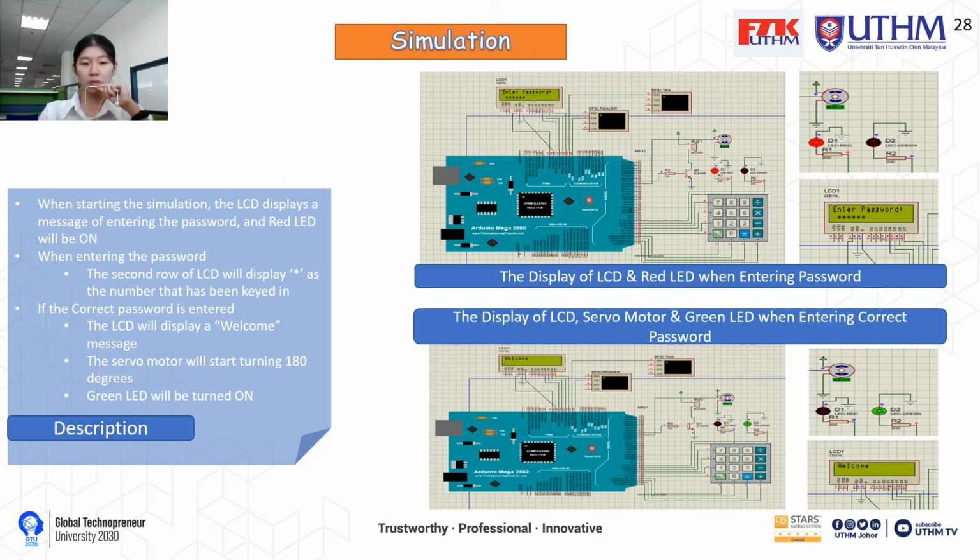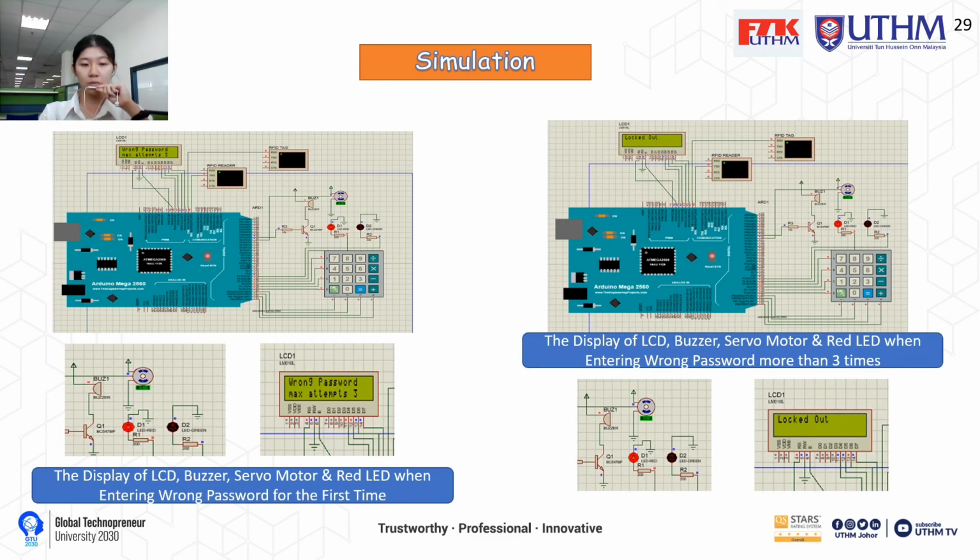If the correct password is entered, the LCD will display a welcome message, the servo motor will start turning 180 degrees, and the green LED will be on. On the other hand, if the wrong password is entered, the LCD will display wrong password on the first row, and the second row will show the maximum attempts of 3. The red LED and the buzzer will be activated. For entering the wrong password more than 3 times, a logout message will be displayed on the LCD, and the red LED and buzzer will be activated.